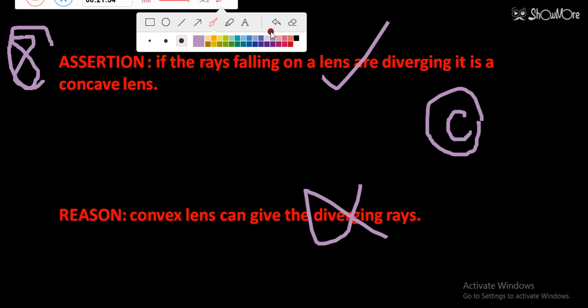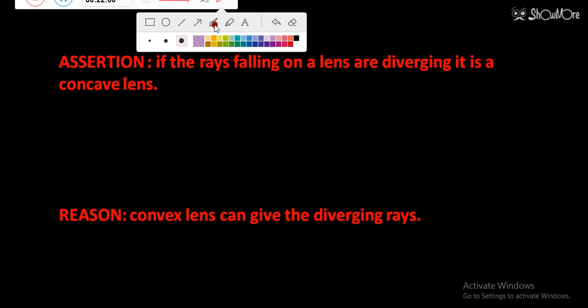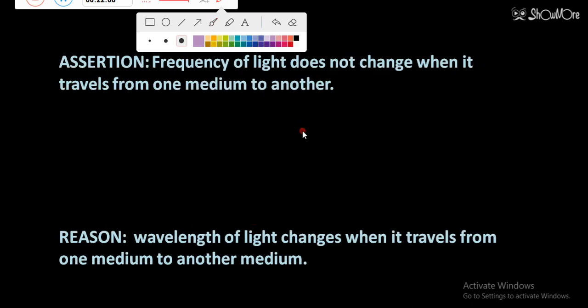I hope you have understood the concept. Now you have the idea about the questions, how questions will come in the examination, how questions will appear in assertion reasoning. So let's move to the next question now. This is another question which is coming from the concept based. This is the question which is coming from refraction of light. So this is question number 9.